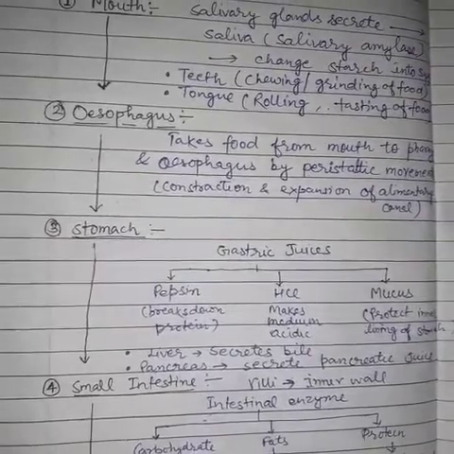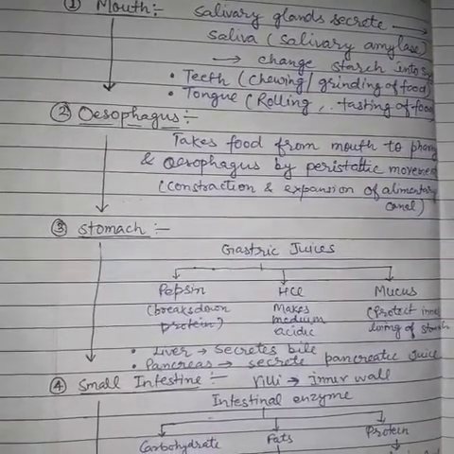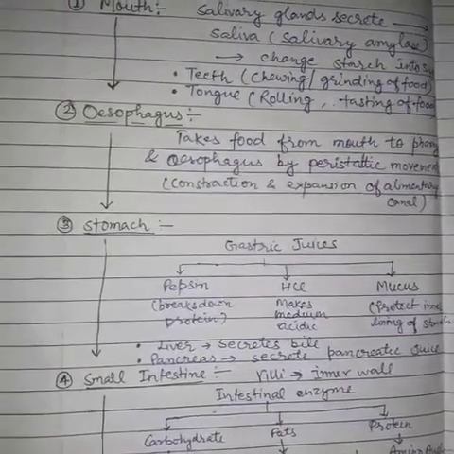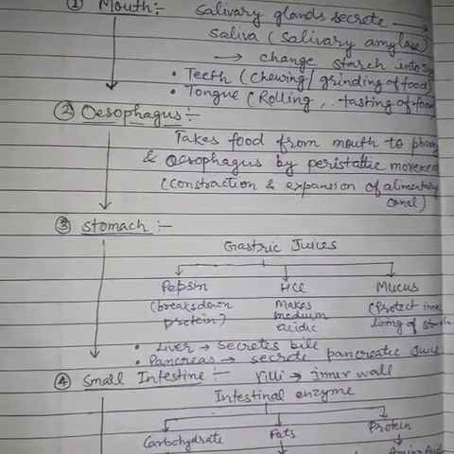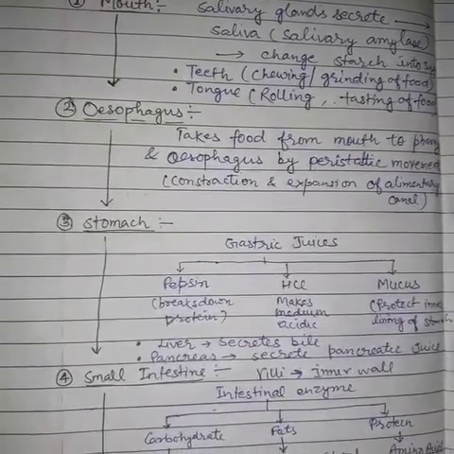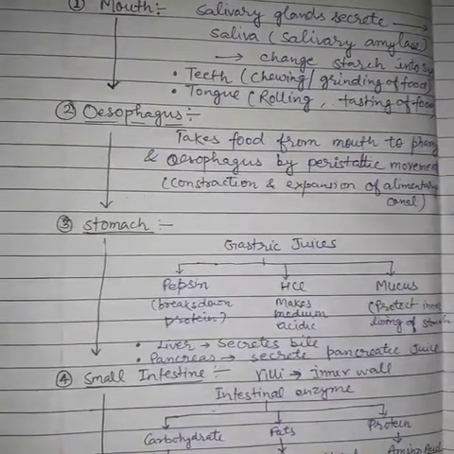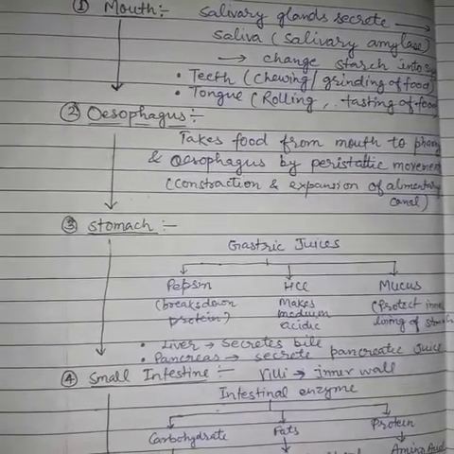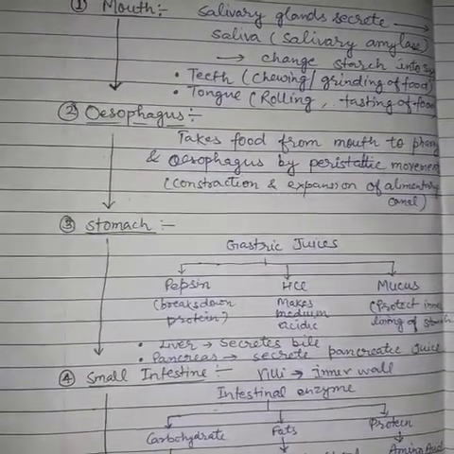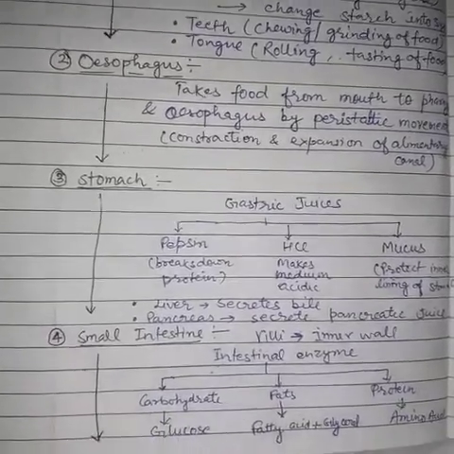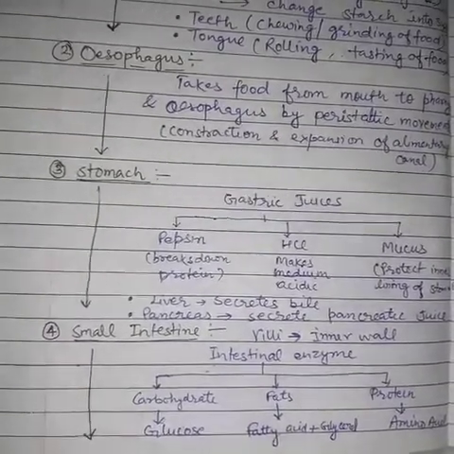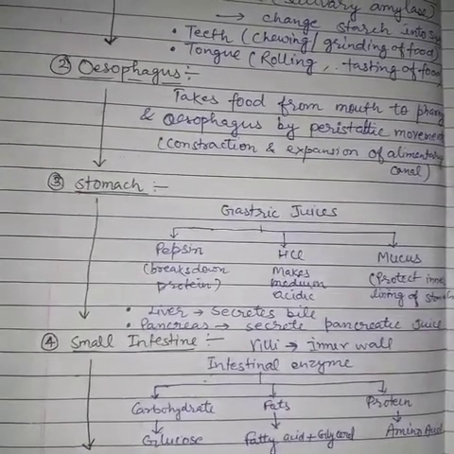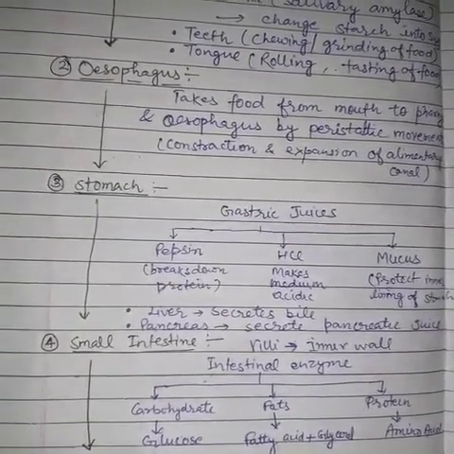Next one is the stomach. The stomach contains different gastric juices: pepsin, hydrochloric acid and mucus. Pepsin helps in the breakdown of proteins, hydrochloric acid makes the medium acidic, and mucus protects the inner lining of the stomach. The liver secretes bile juice and the pancreas secretes pancreatic juice.